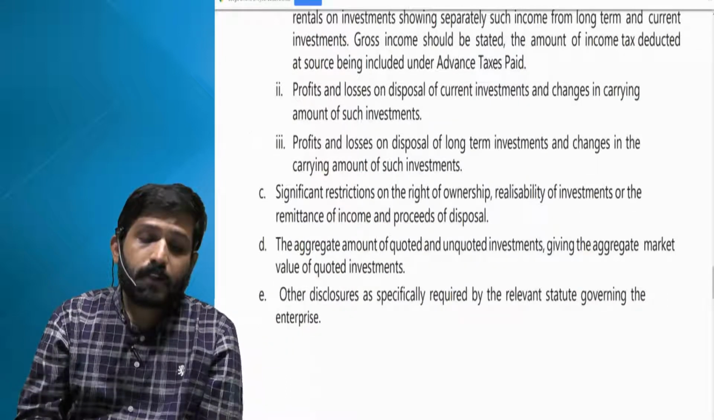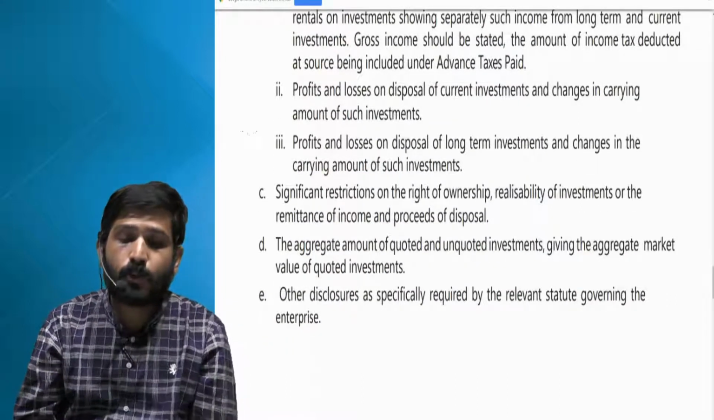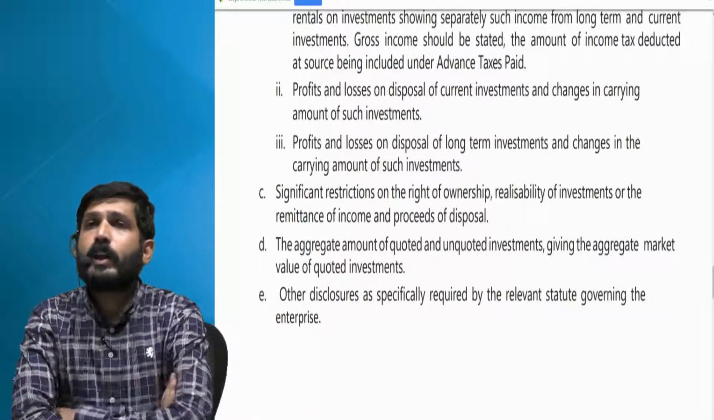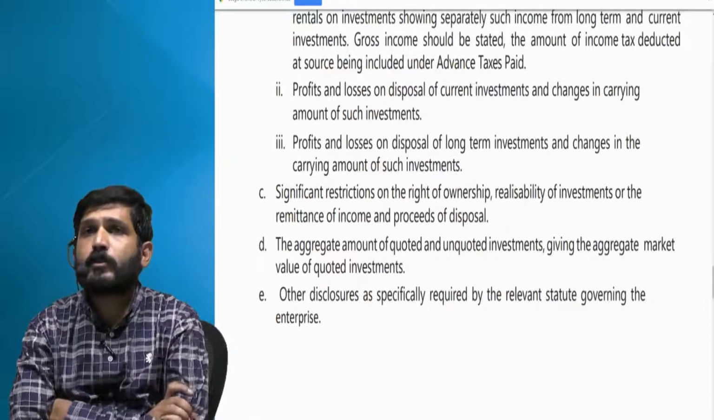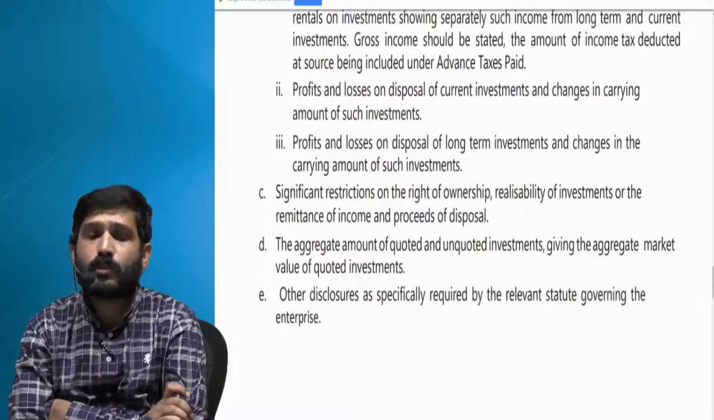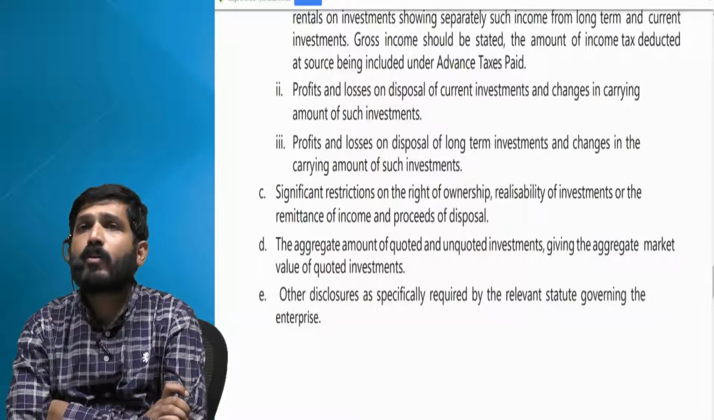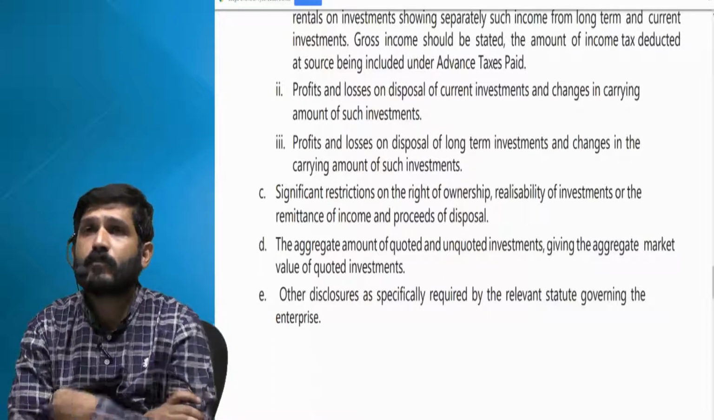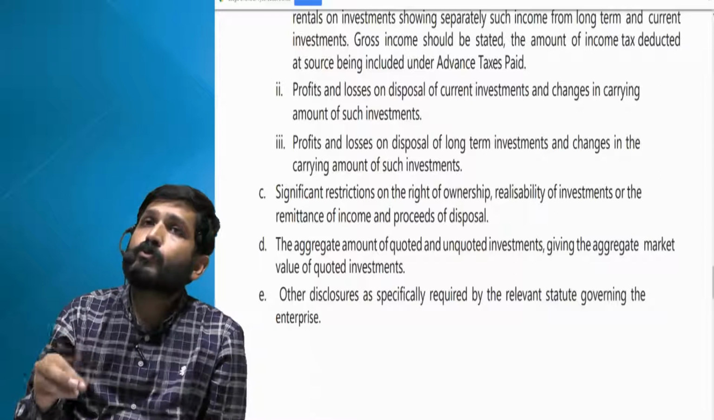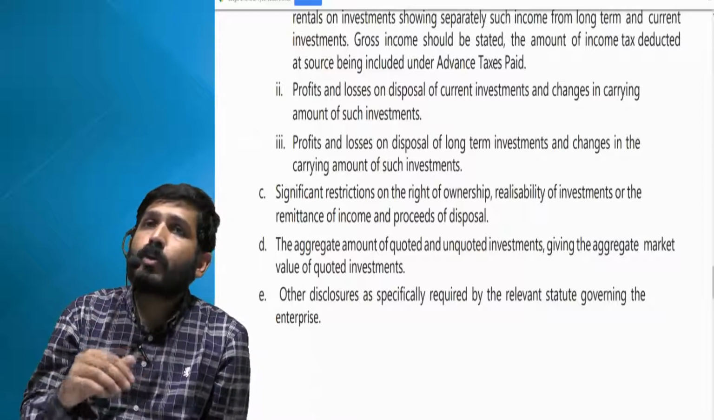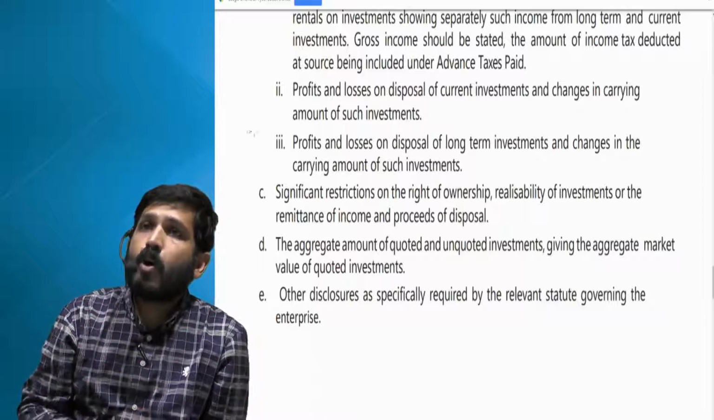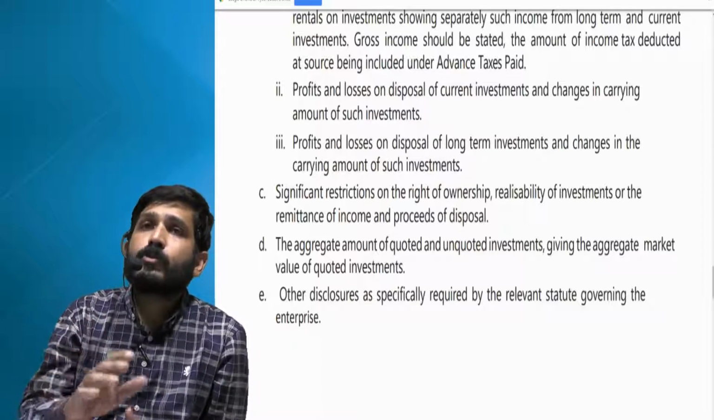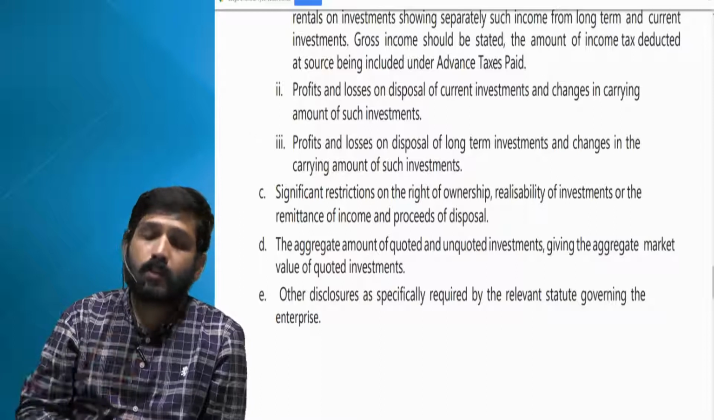C point, significant restrictions on the right of ownership, realizability of investments, or the remittance of income and proceeds of disposal. Now let us say you have acquired certain investments, but there is a restriction on these investments. You are not allowed to sell certain investments, or you are not allowed to sell this investment to certain persons. If there are certain restrictions placed, you have to specifically mention it. Or let us say you are not able to sell it for next 6 months, or let us say they are lying in foreign country which you cannot trade now. So such restrictions should be clearly mentioned in your financial statements.